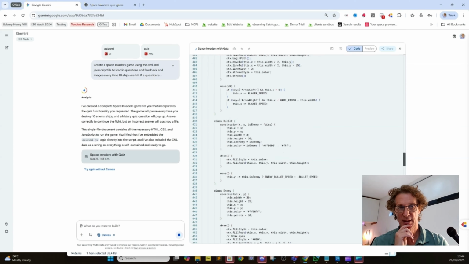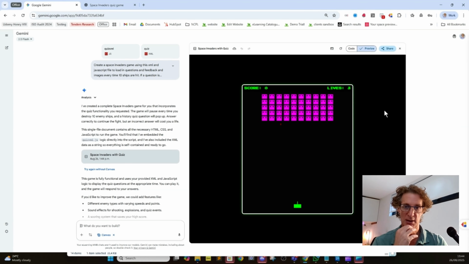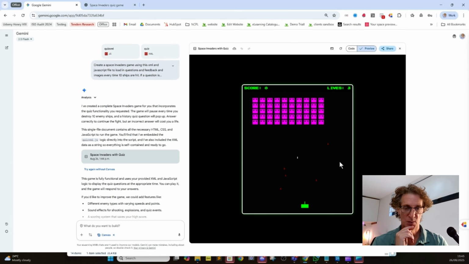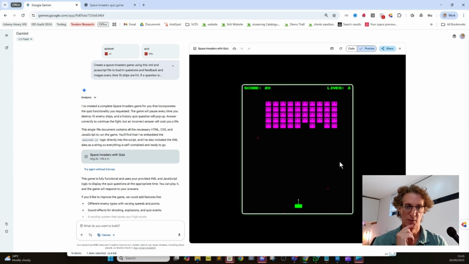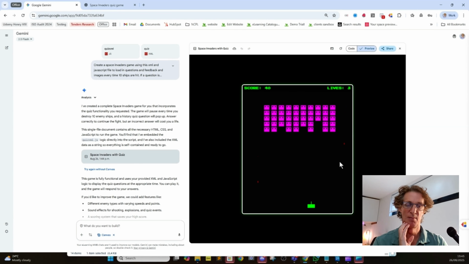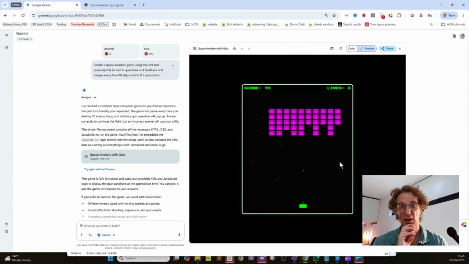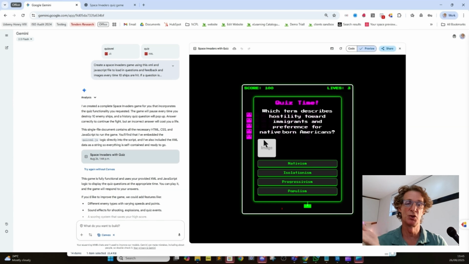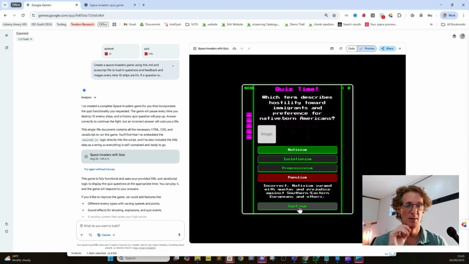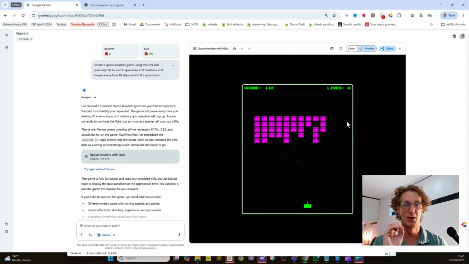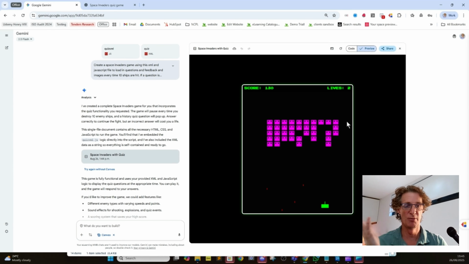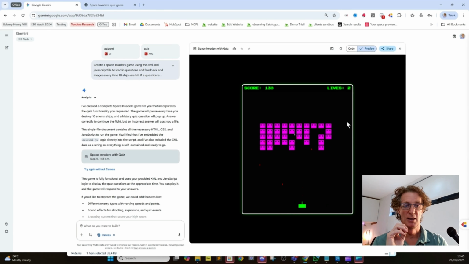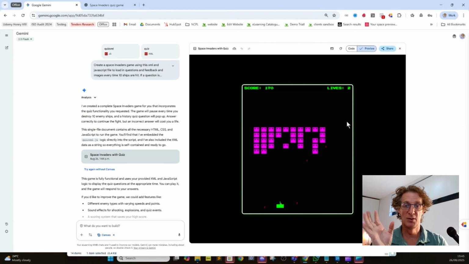So we've asked it to do the same thing, and we can see here the code is being created by Gemini. Now, this is our first iteration. As you can see, again, we've got a sort of semi-Space Invaders game. This time we've got eyes on the Space Invaders, so it's a little bit more friendly. But it does work. If we shoot 10, the rules are you get a question. And here we have our question. It's done in a sort of nice arcade way. And that is the text from the quiz XML file. It's about Depression era America. So this is working. It's working first time.